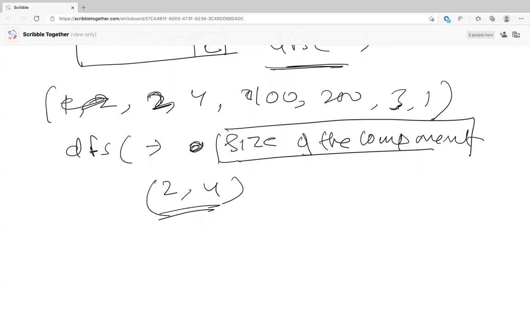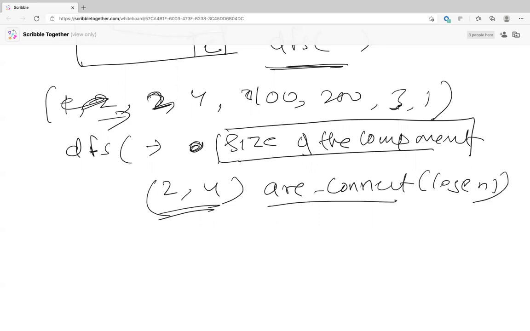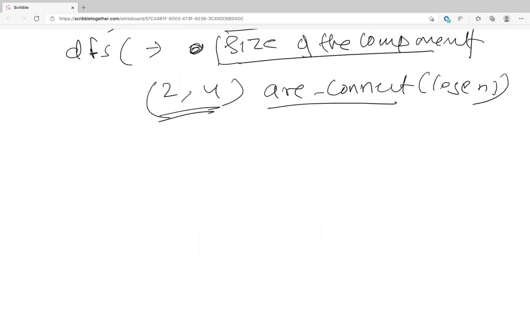I know here in O of 1 you can find out if the next nearby element is already there in the set that you've already done. But with union find, you can do is connected in log of n time complexity. Oh, how will it be log of n? So, is connected, right?